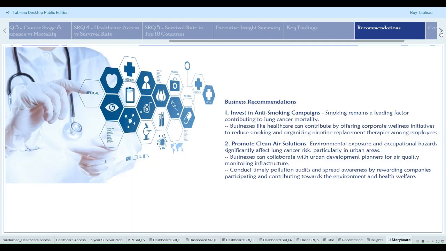Let's see what recommendations we can give to the business. Investment in anti-smoking campaigns. Enterprises can launch internal wellness programs, offer nicotine replacement therapies, and fund anti-smoking drives. This will reduce risk at the workforce level and beyond. Promote healthcare and clean air policies, collaborate with urban planners to monitor air quality, conduct workplace audits for air filtration and exposure, and recognize and reward green companies with tangible health impacts. We can also expand